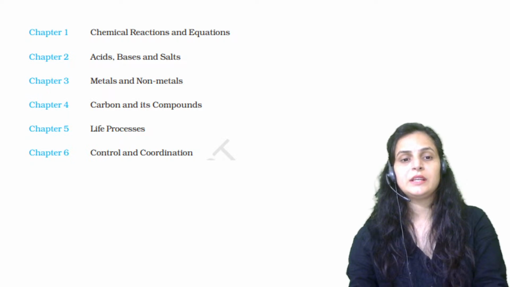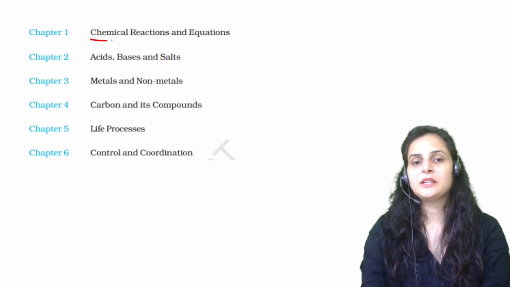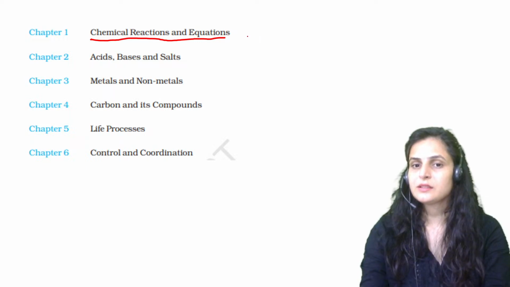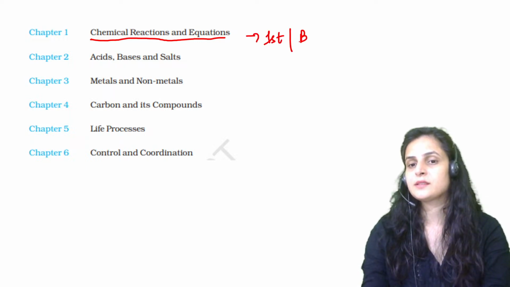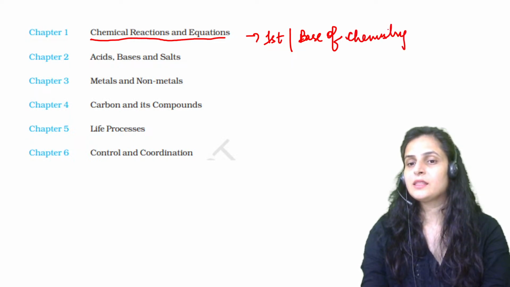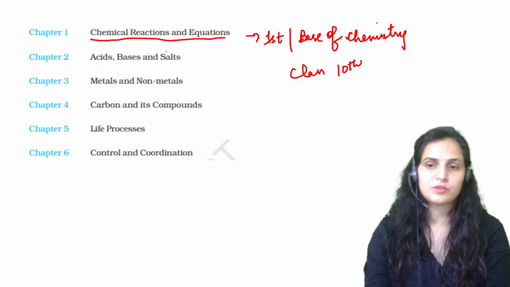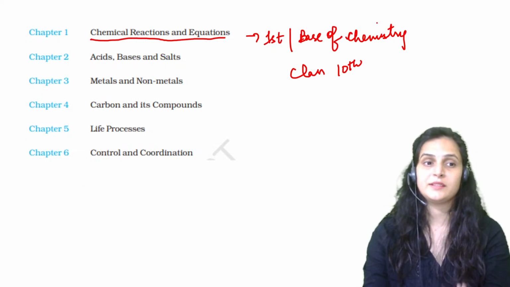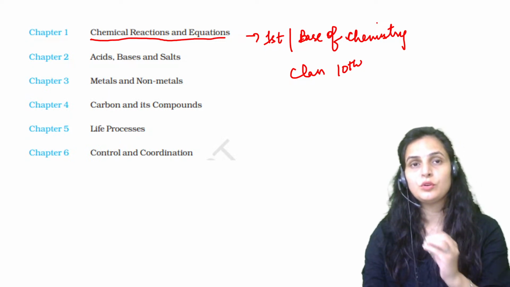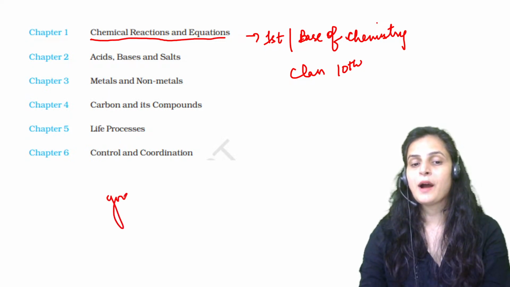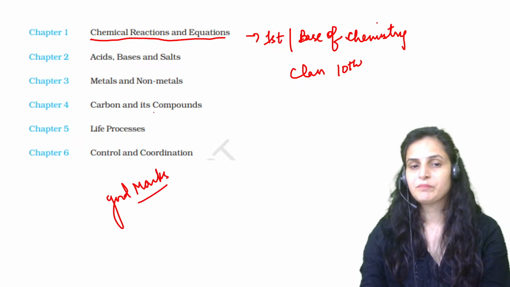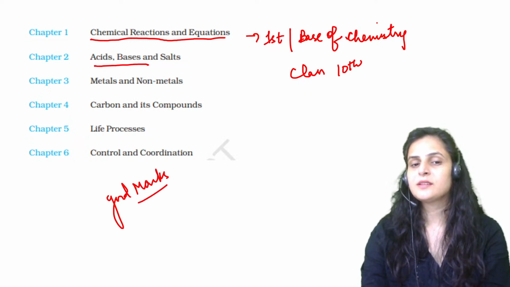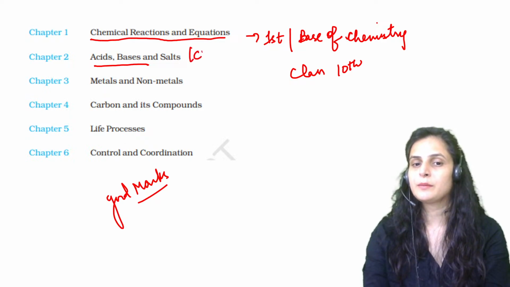Like, so firstly we will start our discussions with chemical reactions and equation. This is the first and what we say it's a base of chemistry, right? Whenever we have to start our class 10th science, we have to start with this particular chapter which is a part of chemistry portion, and it is really very interesting chapter, and it have all the important basic information that one students should know who wants to score good marks in their boards exam, right? Then we will also go with the second chapter, that is acid, bases and salt.